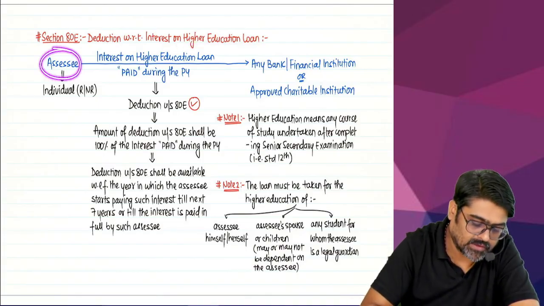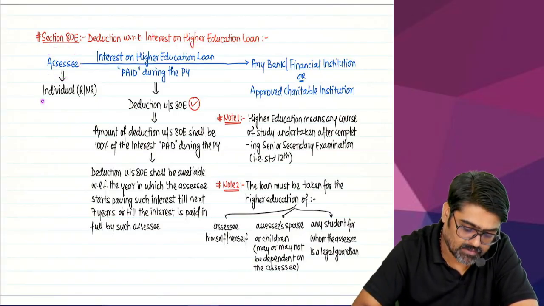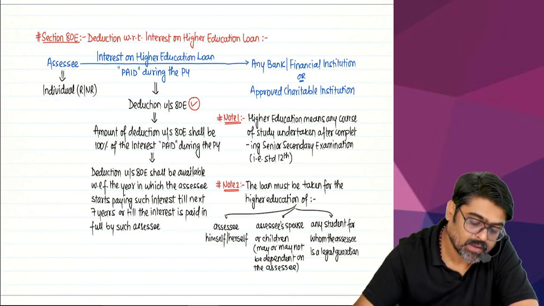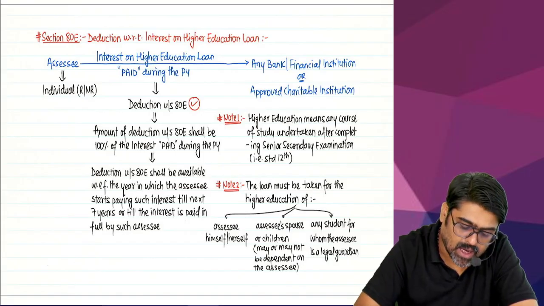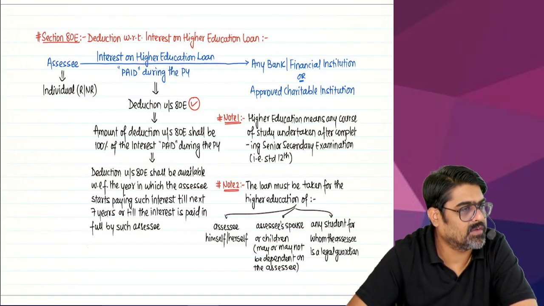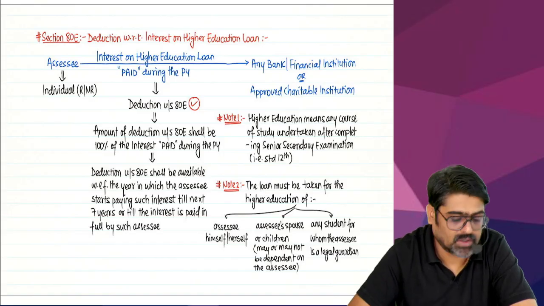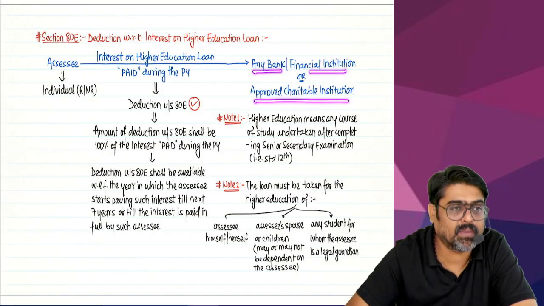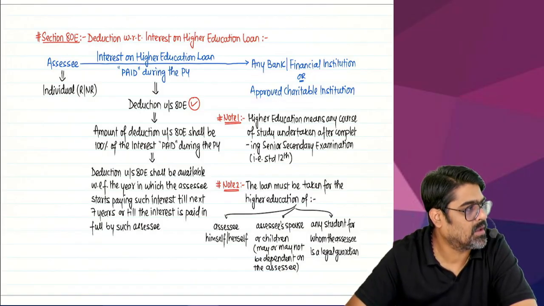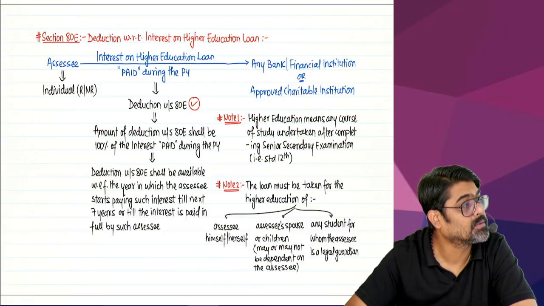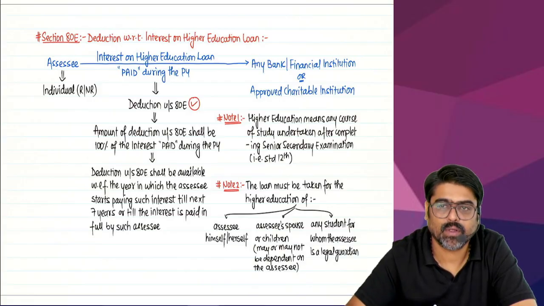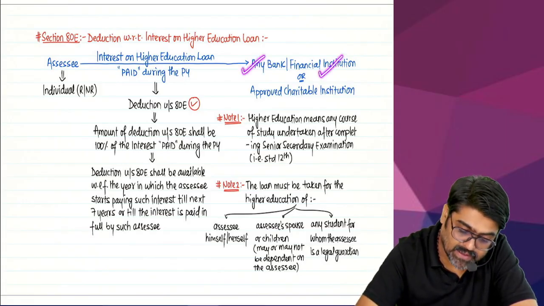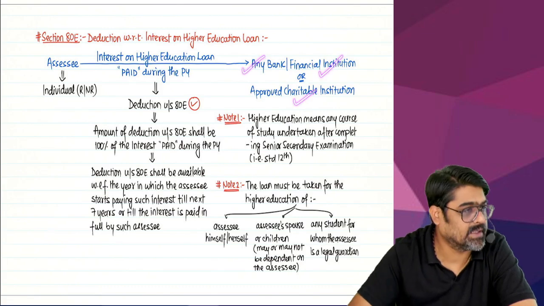See, assessee is there. Assessee can be individual, resident, non-resident, any individual. Yes or no? Assessee has taken a higher education loan from any bank or financial institution or any approved charitable institution. So from where you are supposed to take the loan? First of all, which loan you are going to take? From whom? Any bank, any financial institution or any approved charitable institution.